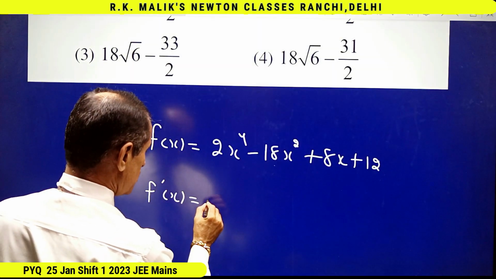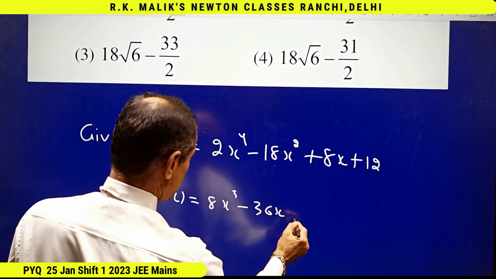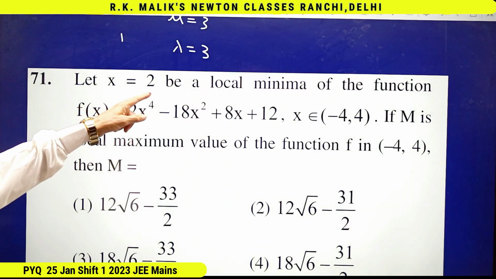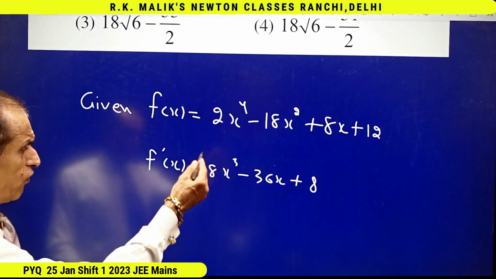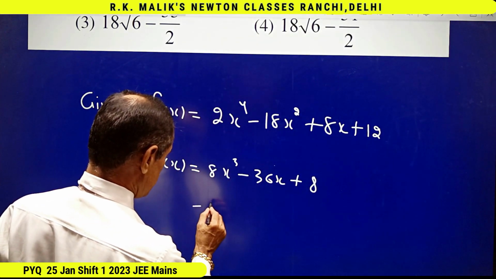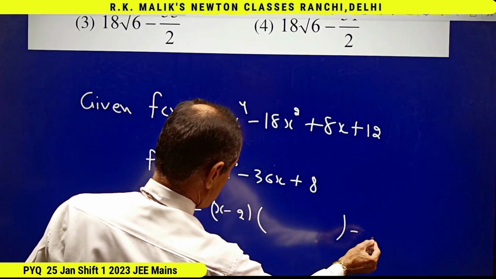I will be getting 8x cube minus 36x plus 8. And because it is given that x equal to 2 is the point of local minima of this function, it means one root of this equation is sure to be x equal to 2. That is, one factor will be x minus 2.